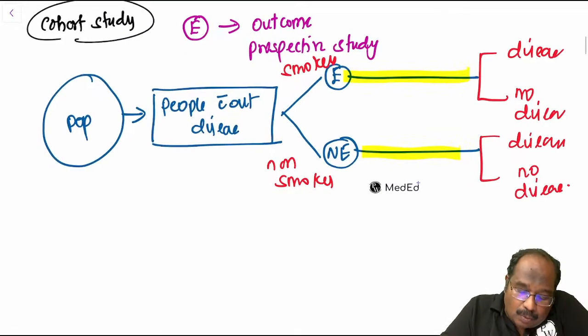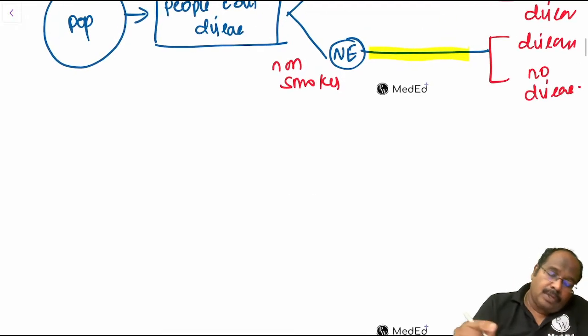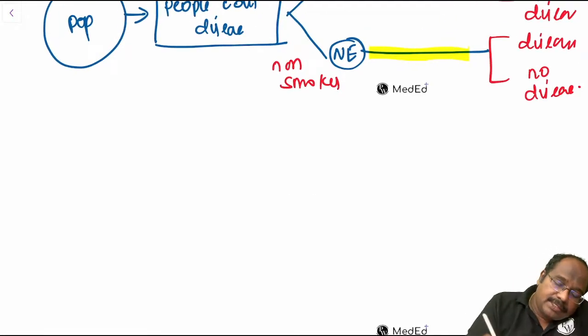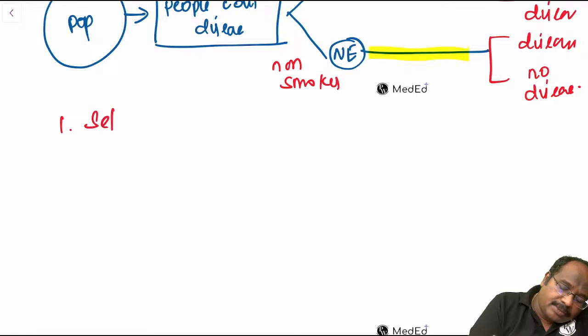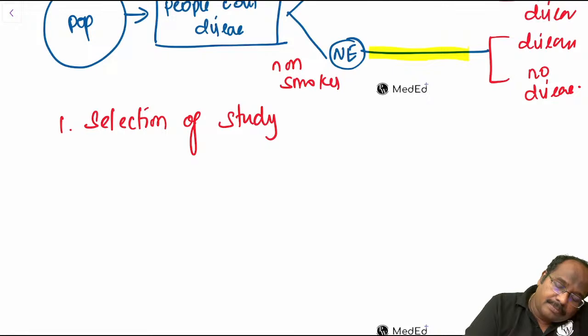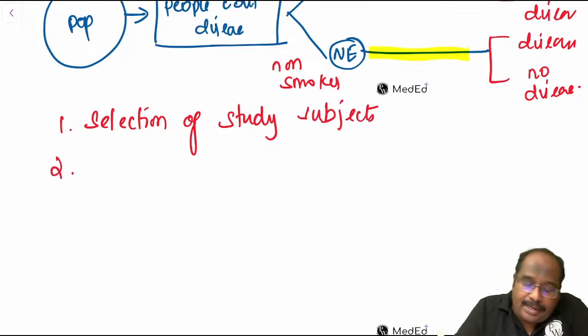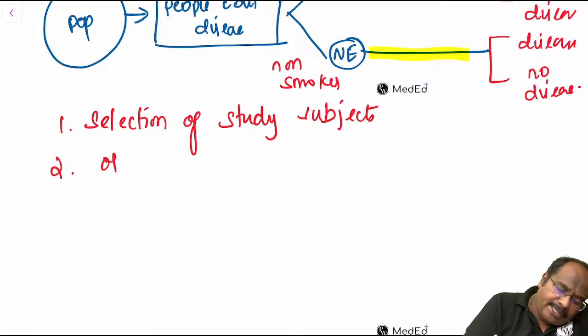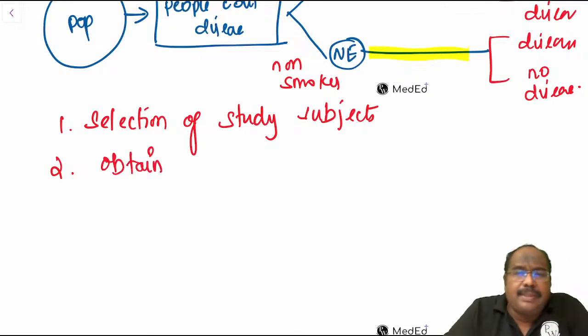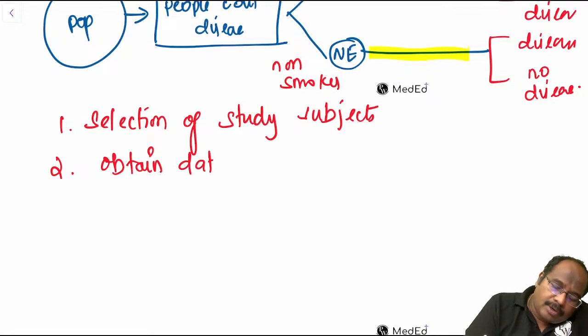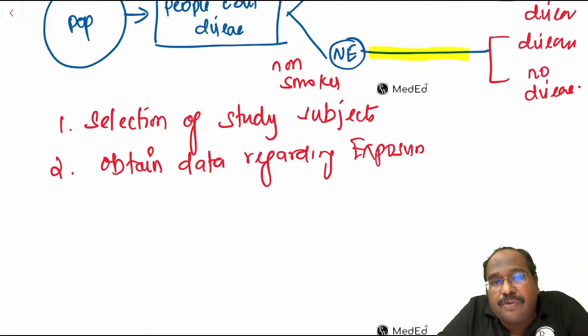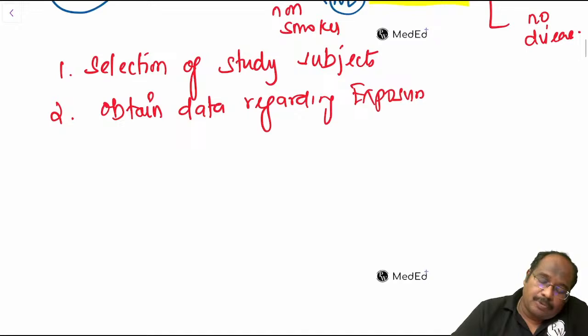Now, what are the steps here? First step is selection of study subjects. You select people. Second is obtain data regarding exposure. Headings are important, guys. In PSM, heading is important. You ask them, are you a smoker or not? You ask the question. Obtain data regarding exposure.